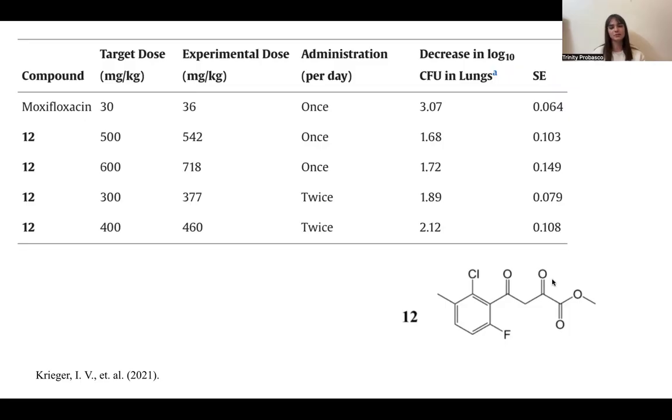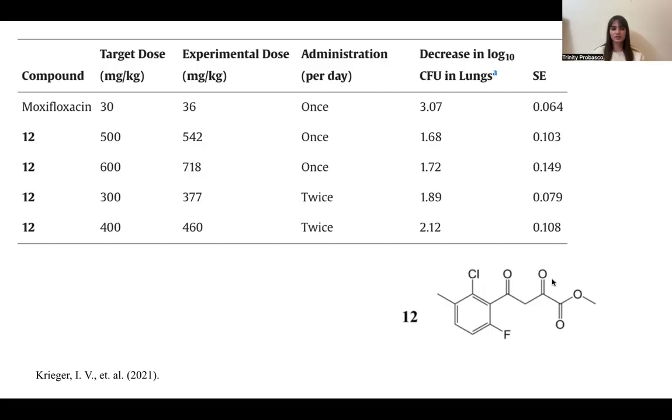Mycobacterium tuberculosis is a super deadly disease that claims about 2.5 million lives every year worldwide. Due to its high death rates, tuberculosis is at the center of many studies for researchers trying to find an inhibitor for it. Because tuberculosis is a bacteria, it uses the glyoxylate shunt pathway to make ATP. And this is really helpful because us humans don't use this pathway. So if we can target this pathway specifically, that'll target tuberculosis cells and not our own.